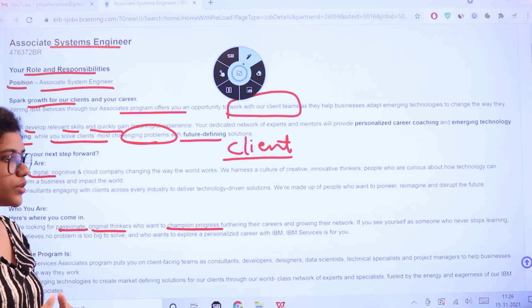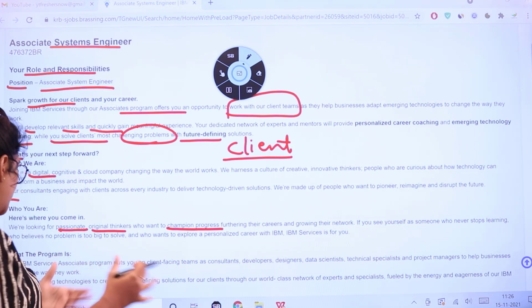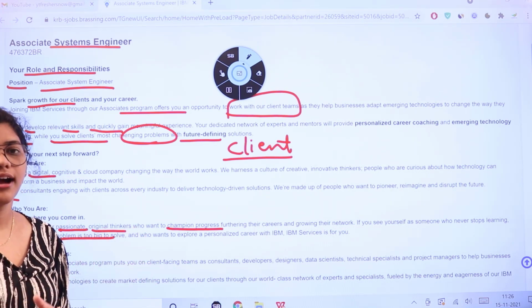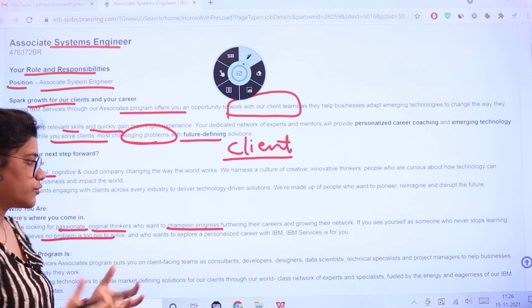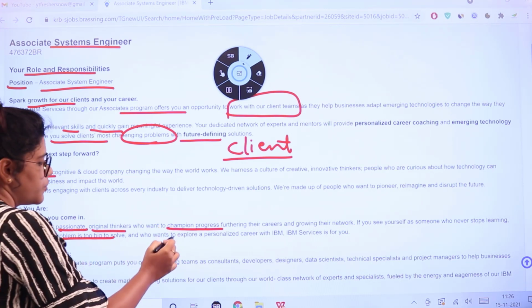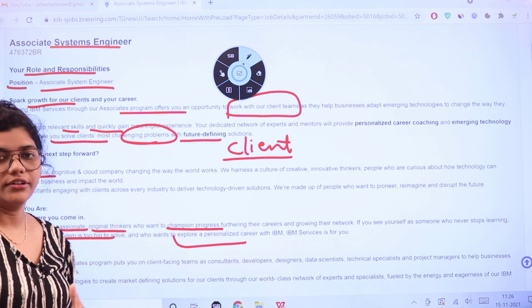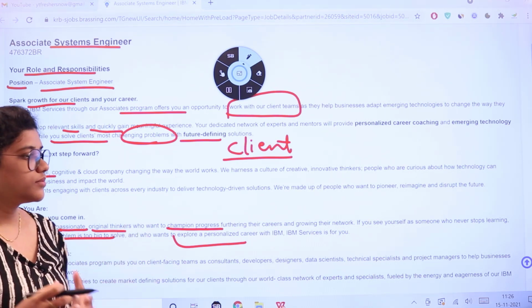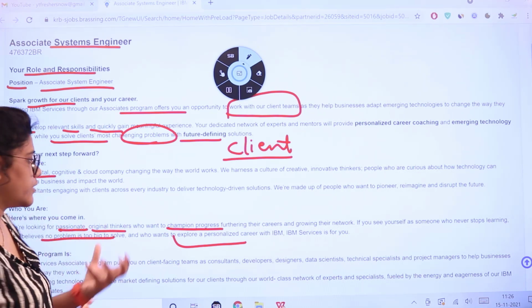If you are someone who doesn't want to stop learning, then you would be the right fit here, bringing out various solutions and resolving problems. And if you are willing to explore all the potentials of a career, IBM Services is the right space for you to develop.